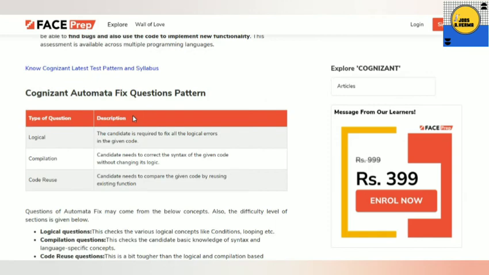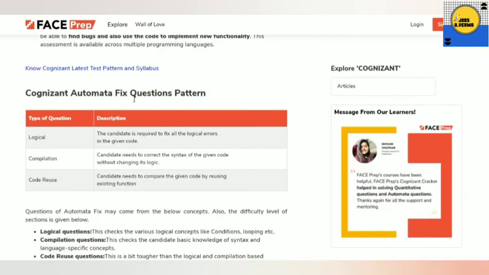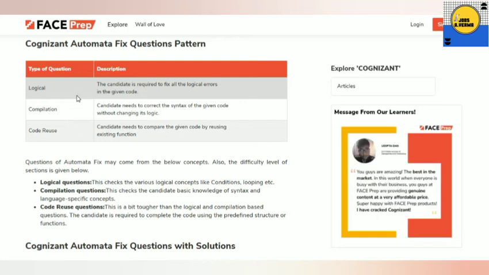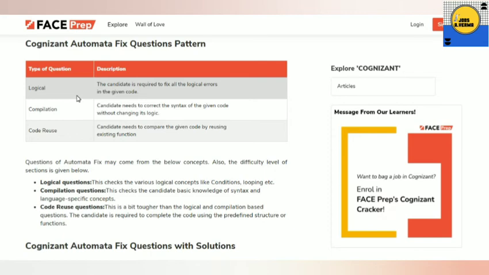So you will basically get here 3 types of question. One is logical, then compilation and code reuse. What is the meaning of logical? The candidate is required to fix all the logical errors, like if you have been given a condition and a output of 20, and you see that the logic is not written correctly, then you have to update that logic.